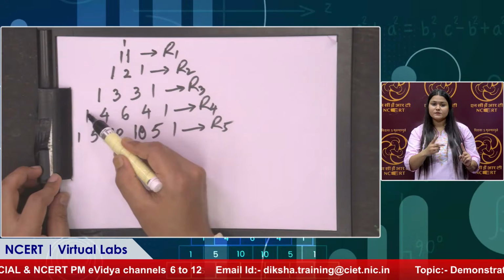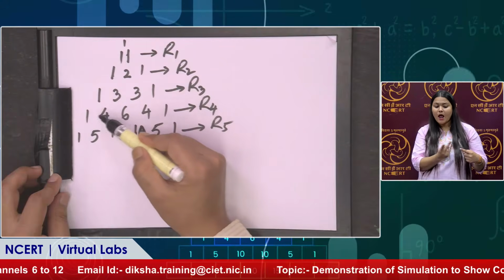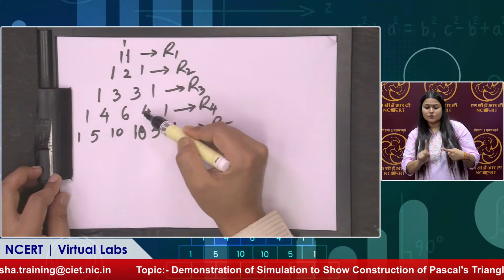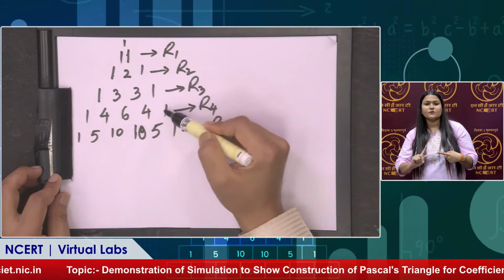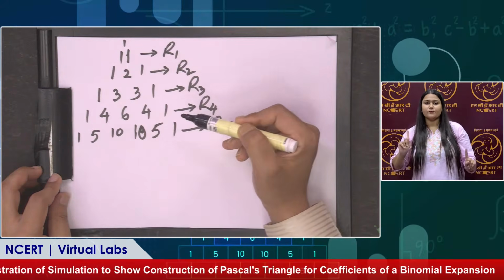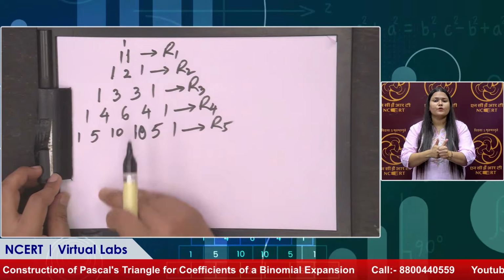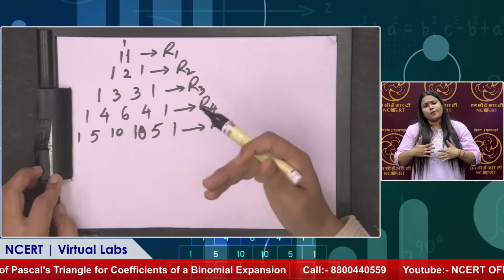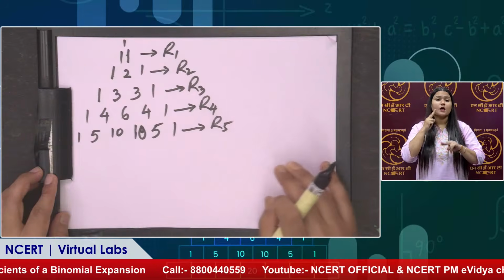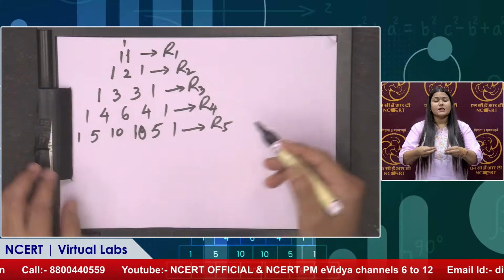We can see 1 as it is, we will write here. Then we will add these two numbers, 1 plus 4, that is 5, then 4 plus 6, that is 10, and 6 plus 4, that is again 10, and 4 plus 1, that is 5, and this 1 we will write as it is. We can go indefinitely extending this triangle. This triangle is indefinite, we can go as long as we can, and this triangle gives the coefficients that are required.